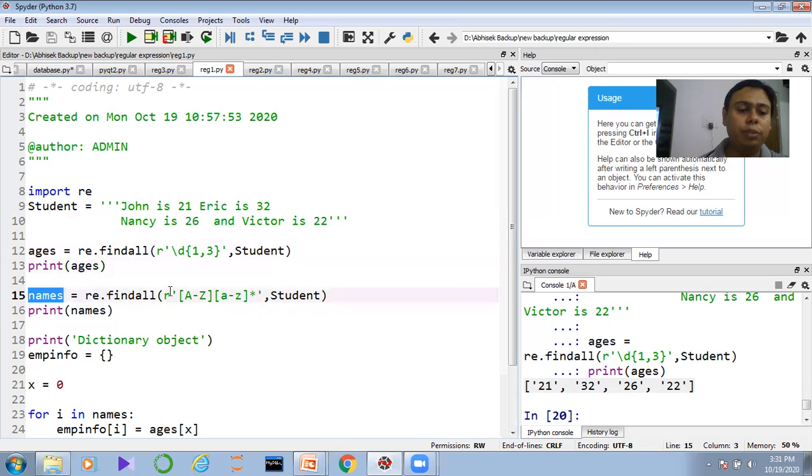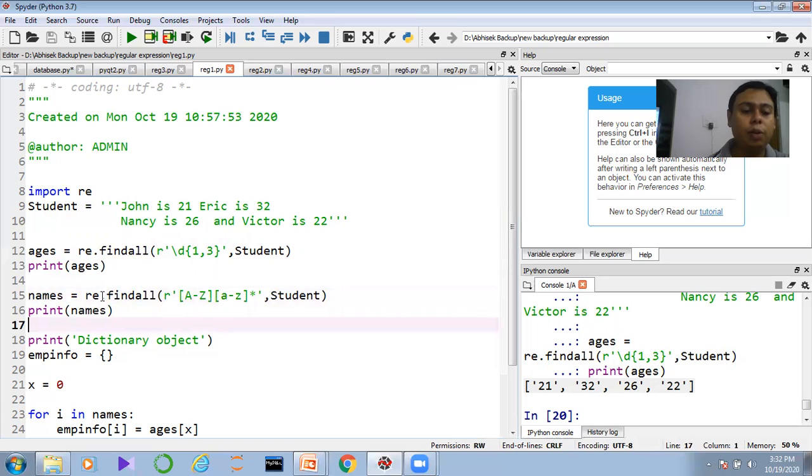Now I want to find out the name. So in order to get the name, again we are calling findall, but here the findall function is doing some different things, guys. What it is doing right now, you need to understand. Here we define r, the regular expression finding pattern. Here it is initiated by A to Z. A to Z means the data should start with a capital letter, followed by small letters or lowercase. So data can be defined by the uppercase, that is capital A to Z, followed by small a to z.